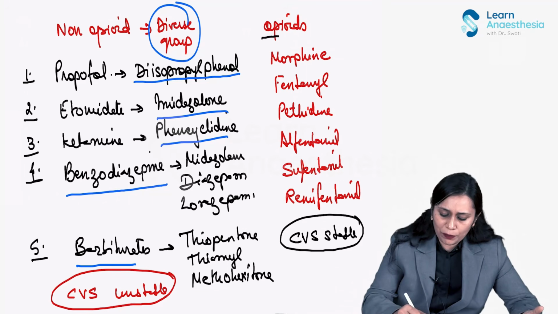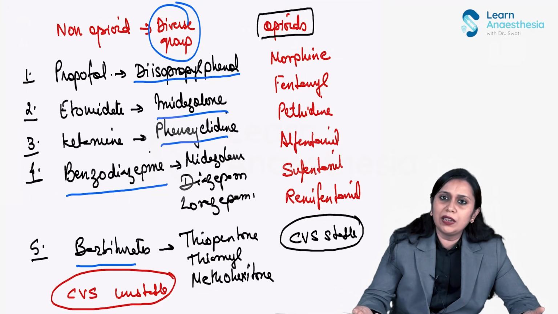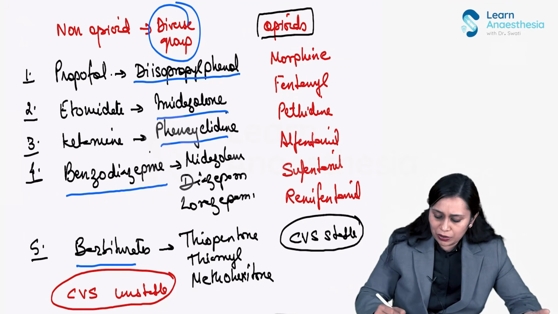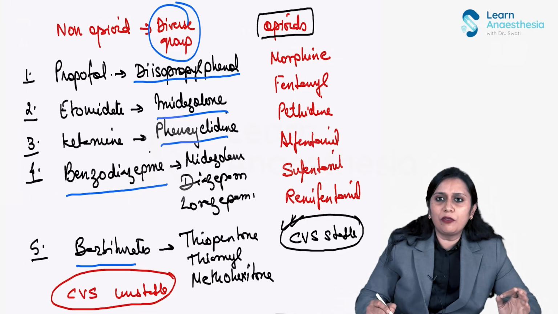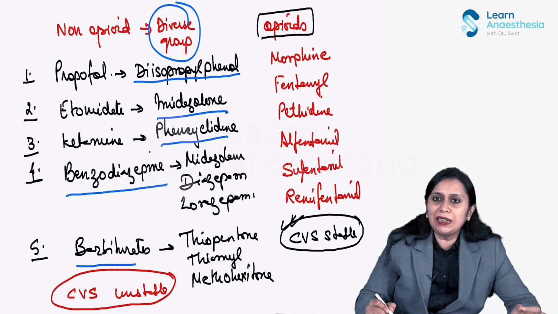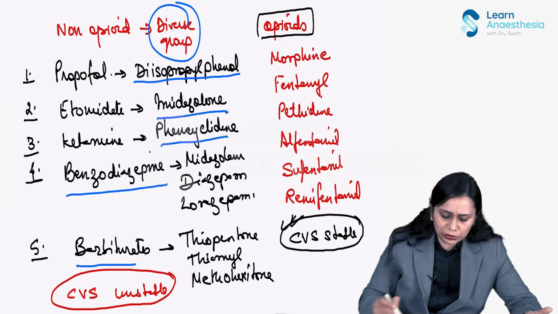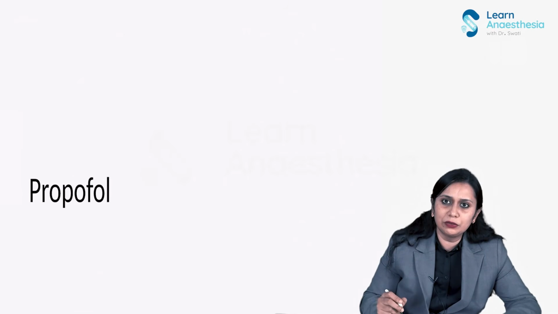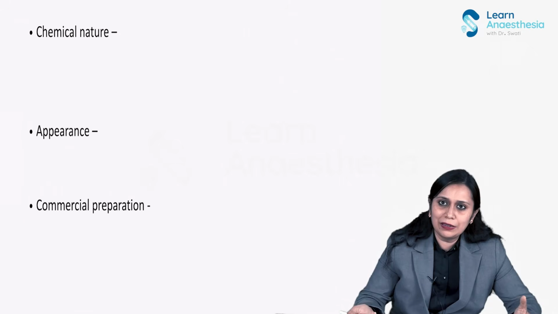So mostly opioid during GA is used for analgesia, but can also be used for anesthesia in high dose because they are cardiovascular stable. So for certain clinical conditions, their use would be preferred over non-opioids. But otherwise, our routine IV anesthetic agent which we use is non-opioid. And the first non-opioid I will discuss with you is propofol.